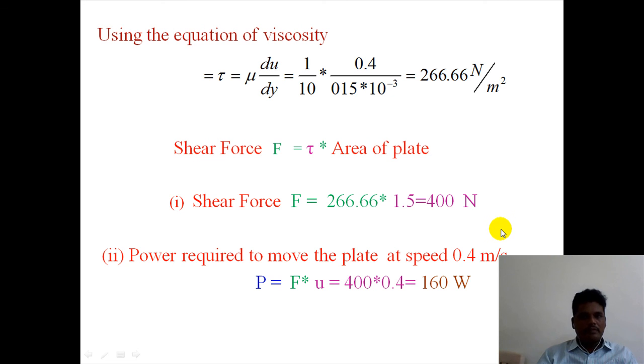This is the concept on viscosity and the different types of fluids based on viscosity, as well as problems regarding viscosity. These problems are previously solved problems, previous question paper problems which are in the JNTU papers. Thank you.